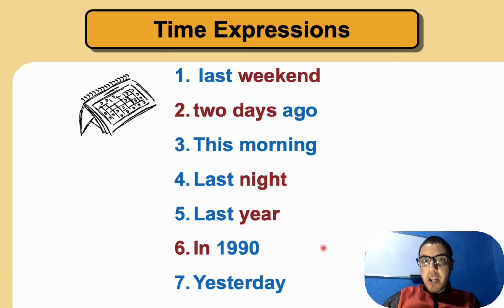Here we are talking about the past. Yesterday, again, it is the past, or yesterday morning, or yesterday night. So it is past. So please remember that when you have these time expressions, try to use the simple past.